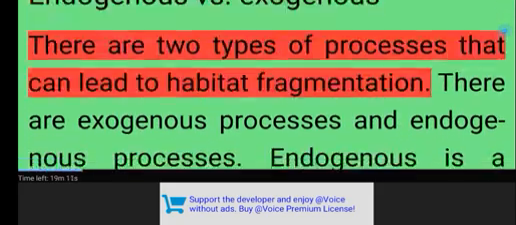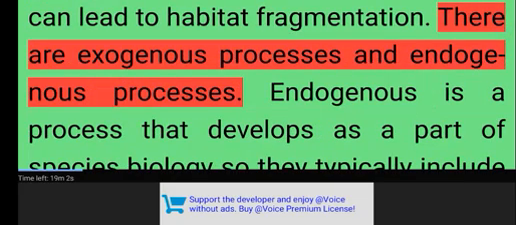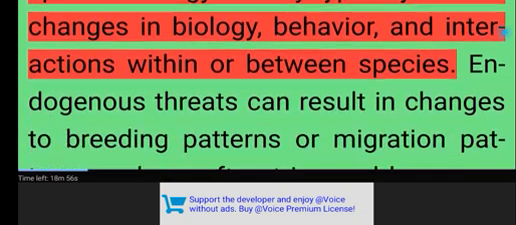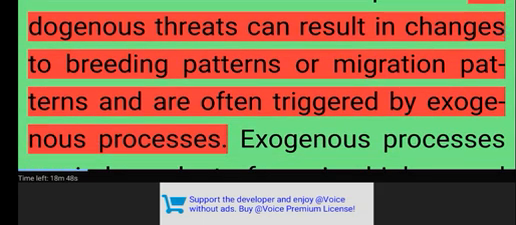Endogenous versus exogenous. There are two types of processes that can lead to habitat fragmentation: exogenous processes and endogenous processes. Endogenous is a process that develops as a part of species biology, so they typically include changes in biology, behavior, and interactions within or between species.